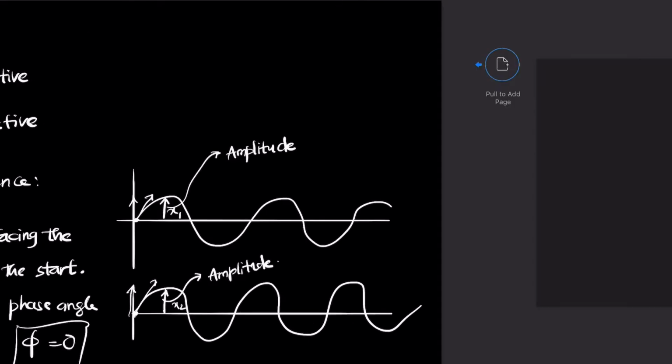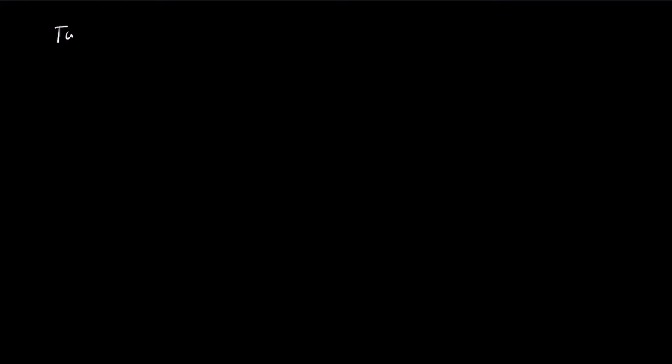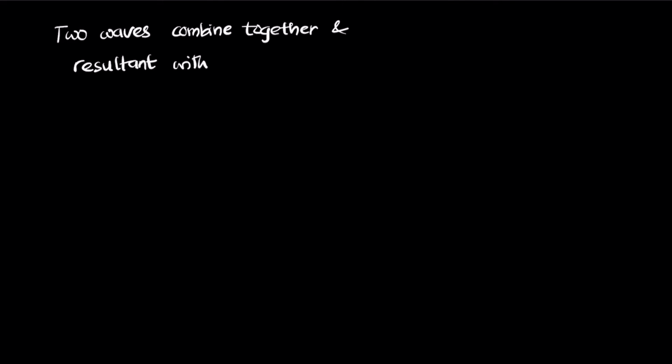So what happens in constructive interference is that the two waves combine together and create a resultant with a higher amplitude. This resultant amplitude is the sum of the two original amplitudes.